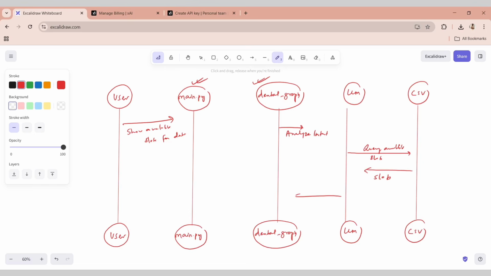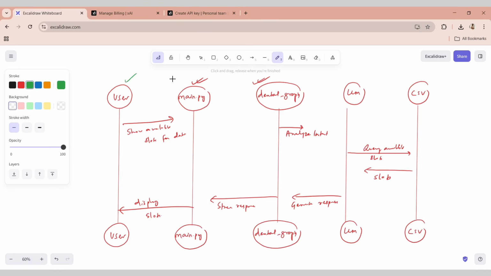The LLM will generate a response that these are the available slots, and then it sends it back to the stream response, and then the user will be able to see the available slots, right? That is exactly what the flow is.